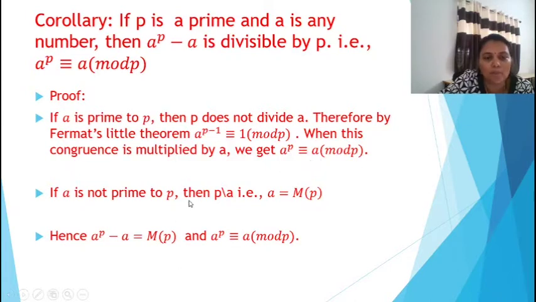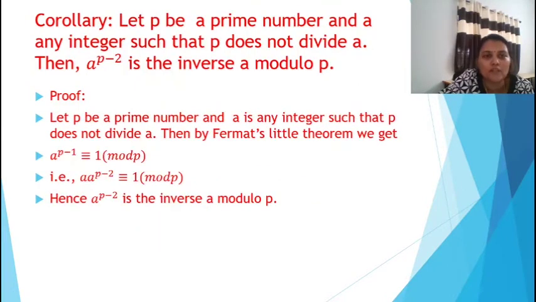If A is not prime to P, then P divides A, that is A is a multiple of P. Hence A raised to P is a multiple of P, so A raised to P minus A is again a multiple of P. In both these cases, A raised to P congruent to A mod P. The next corollary: let P be a prime number and A any integer such that P does not divide A, then A raised to P minus 2 is the inverse of A modulo P.